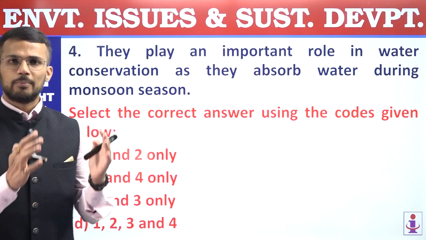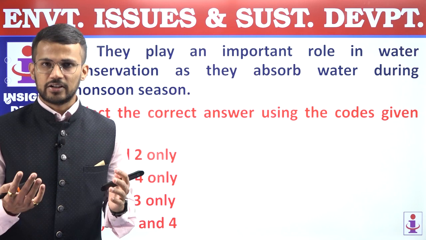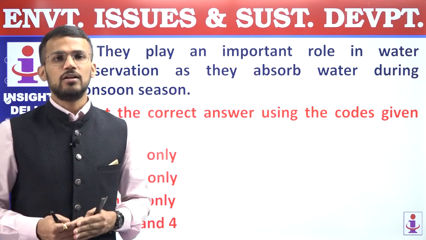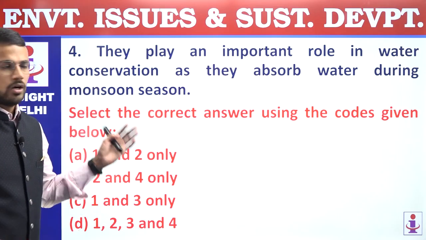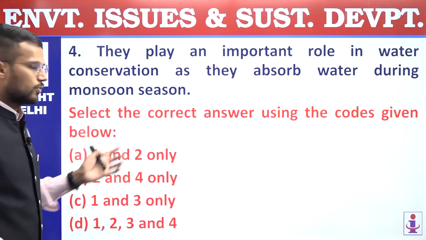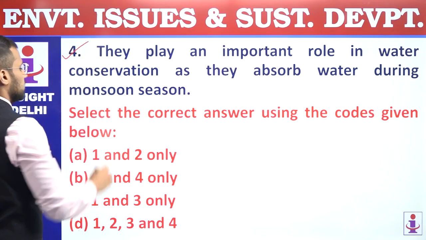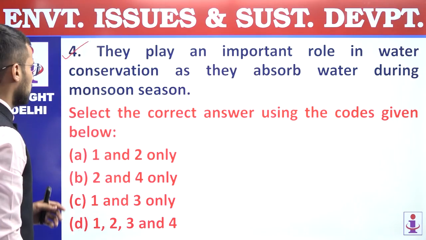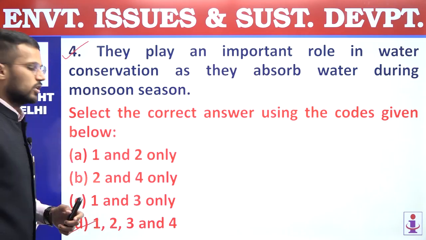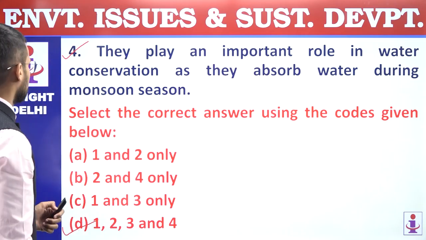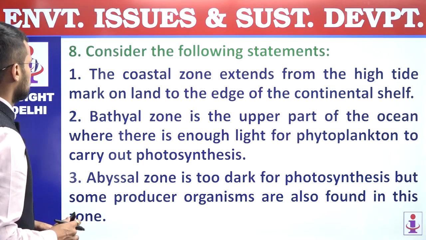So if trees are maintained in the form of sacred groves, obviously it will help in water management, because water will percolate in the ground because of the presence of these trees. So fourth statement is also correct statement. So all these 4 statements are correct. So we are supposed to find out correct statements. Answer is D, 1, 2, 3 and 4. All statements are correct. Next now, 8th.